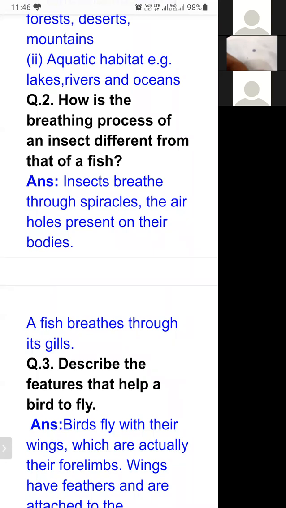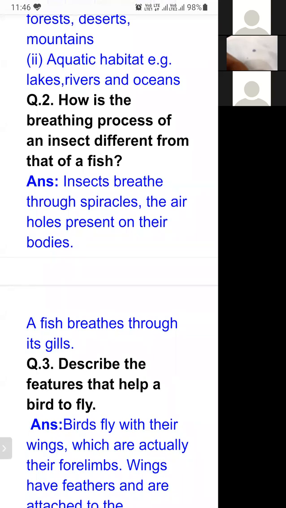What about insects? Insects have spiracles. Spiracles are the tiny holes present on their body. So insects breathe through spiracles. We human beings breathe through lungs. What about fish? A fish breathes through its gills. Gills are the breathing organs present in aquatic animals like fish.